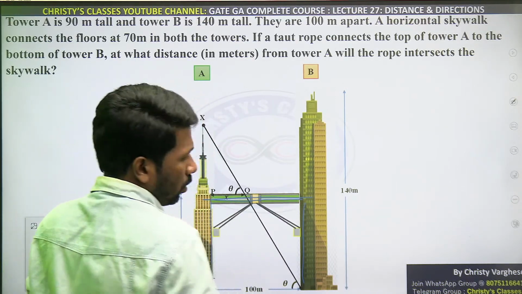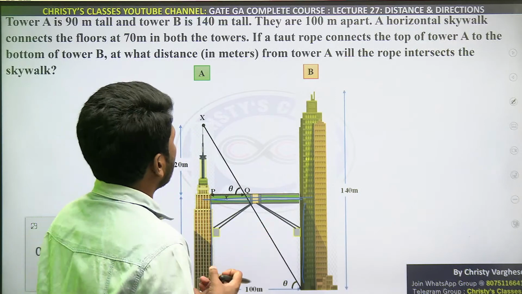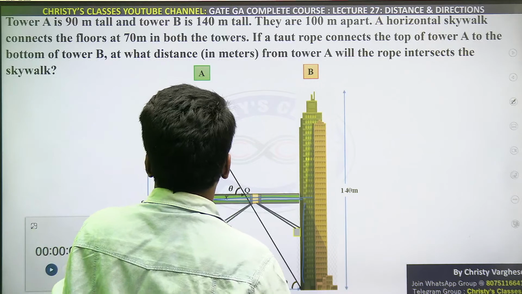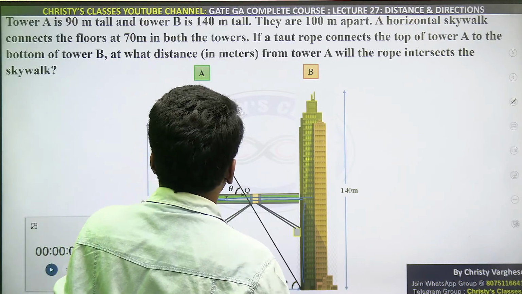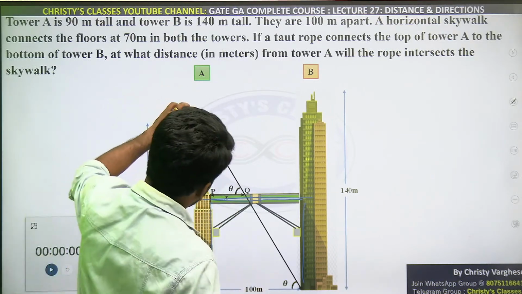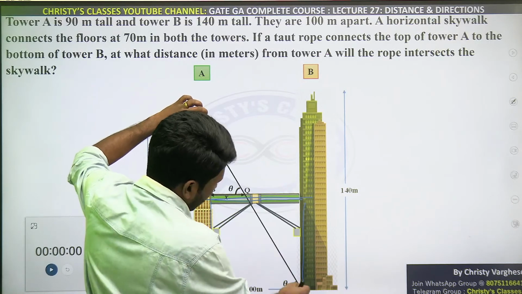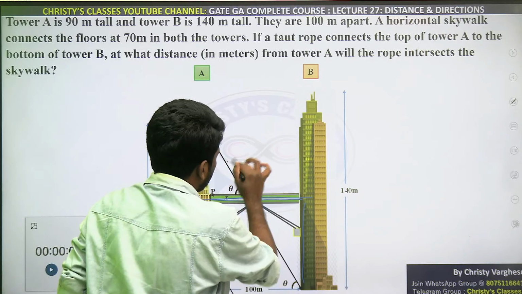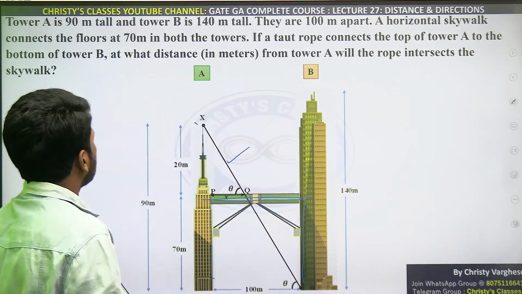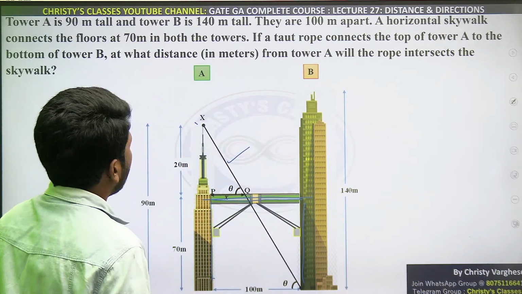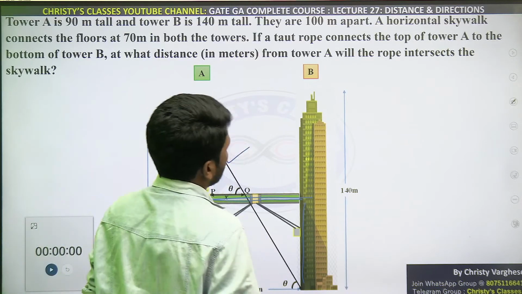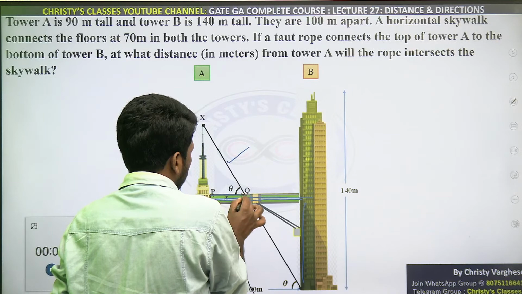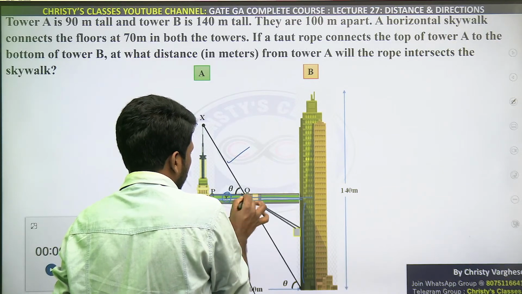If the taut rope, meaning very tightly held rope, connects the top of tower A to the bottom of tower B, so there is a rope from the top of tower A to the bottom of tower B like this. This is that rope. Are you clear about this rope, how it is tied? Then at what distance from tower A will the rope intersect the skywalk? So here from tower A to this distance, this is our required unknown x.